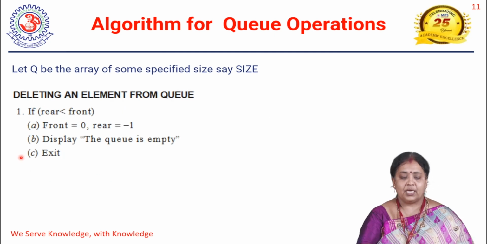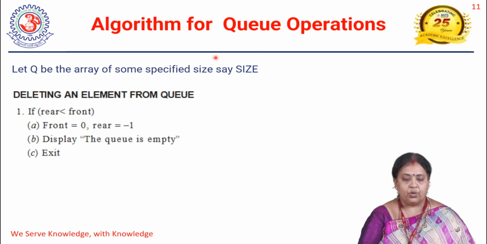And then coming to the algorithm for deletion, there are only two basic operations, insertion and deletion, and this is the algorithm for deletion. So here you are taking the queue as an array of specified size called size. Now here only one thing we have to do. We have to check if rear is less than front. If rear is less than front, then front equal to 0, rear equal to -1, display the queue is empty, and we are going to exit.